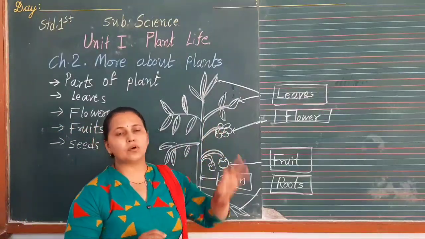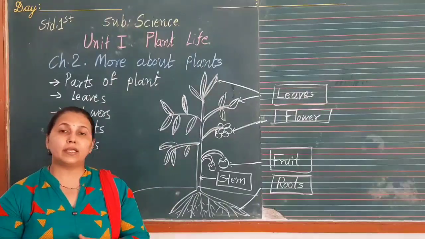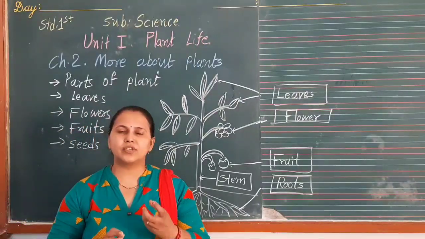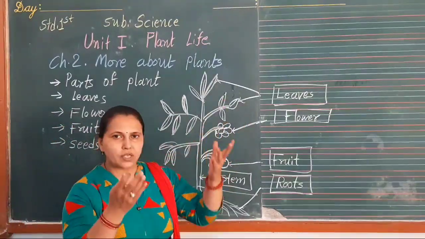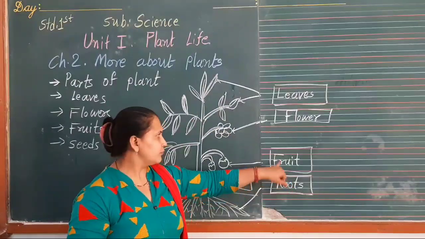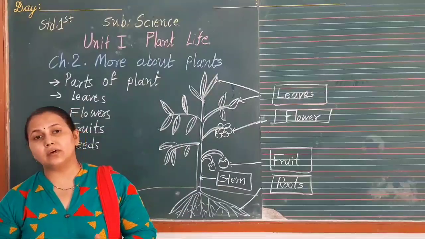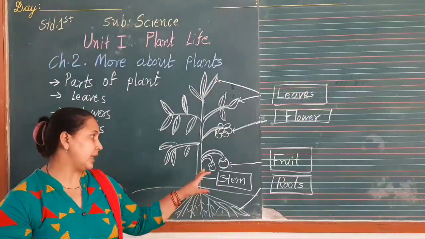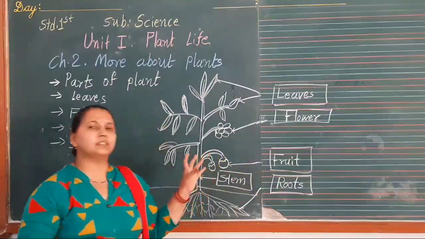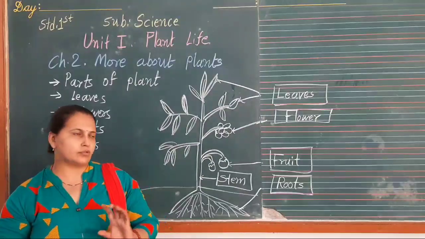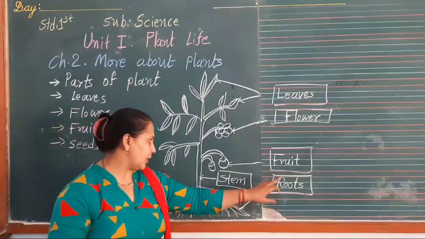Flowers. Flowers also have different colors. They are also in different sizes, and many flowers have a sweet smell. Next, fruit. A flower grows and bears fruit. Fruit bears from the flower. They are also in different colors, different shapes, and they are sweet in taste. They have seeds inside. Fruits have many seeds. Some have only one seed.